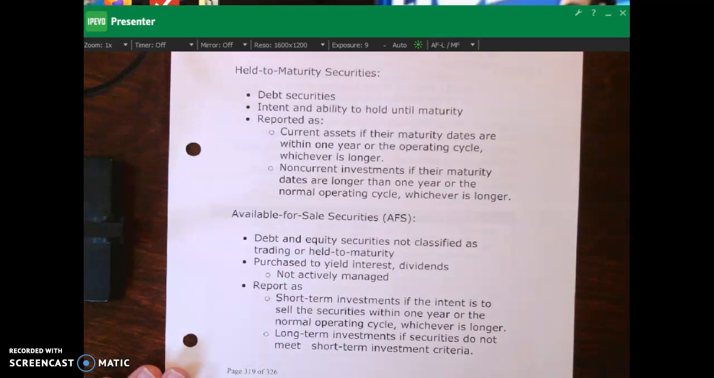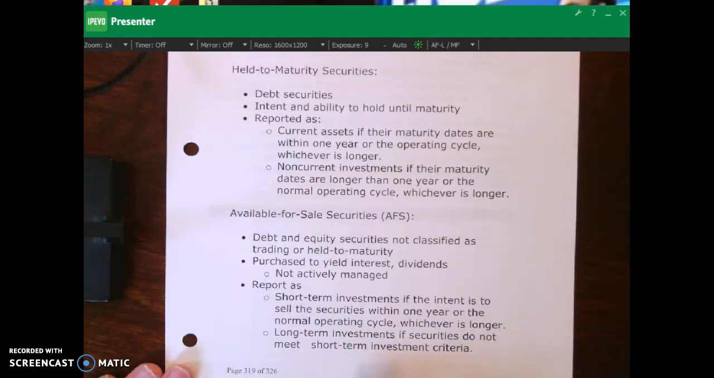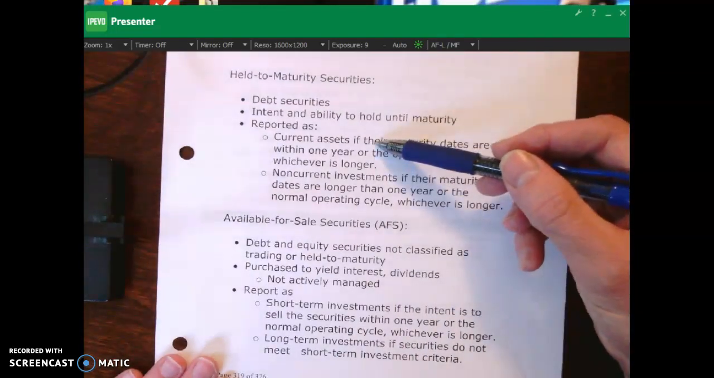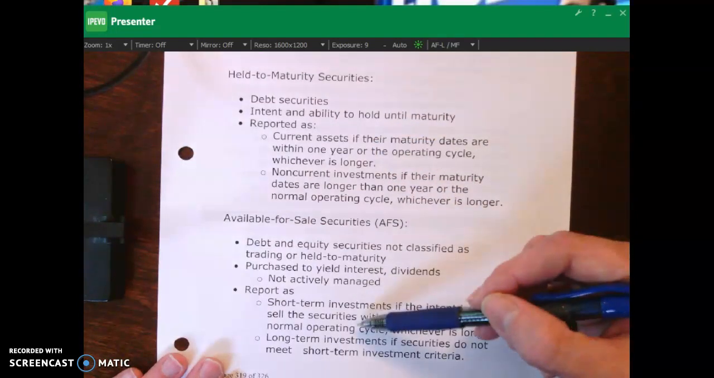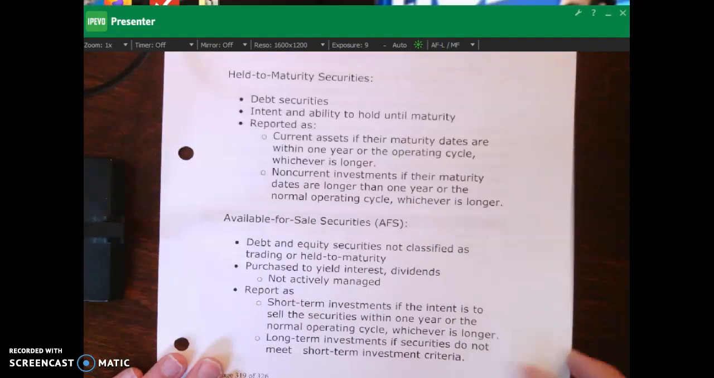Available for sale securities, on the other hand, are purchased for dividends and also interest payments, interest revenue and dividend revenue. They're not actively managed like trading securities would be. In terms of how we report these, if the intent is to sell the securities in 1 year, they would be reported as short-term, long-term. If the securities don't meet those short-term investment requirements, so it's longer than a year, and then of course that cascades up here to current assets for short term, and then non-current for longer term. Okay?